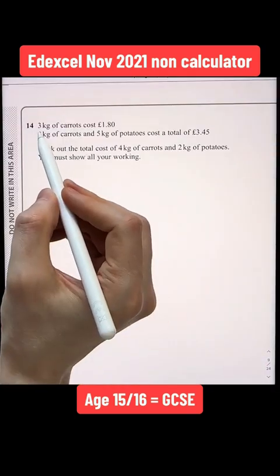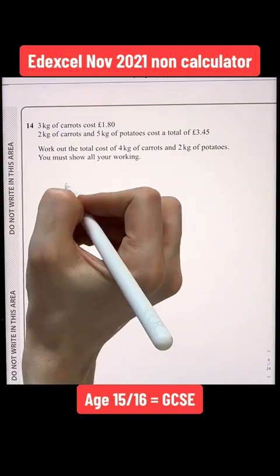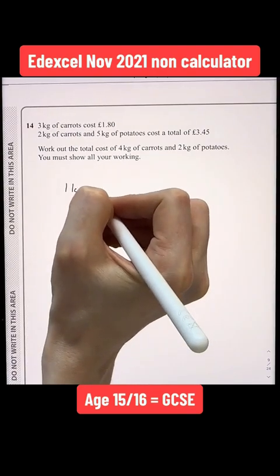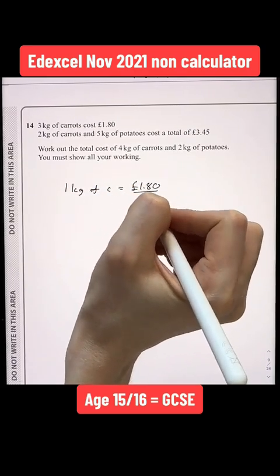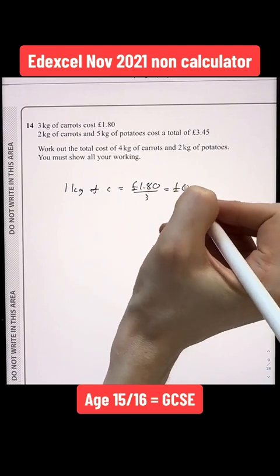Question 14. 3 kilograms of carrots cost £1.80. Therefore, 1 kilogram of carrots is going to be £1.80 divided by 3. And £1.80 divided by 3 will give us 60 pence.